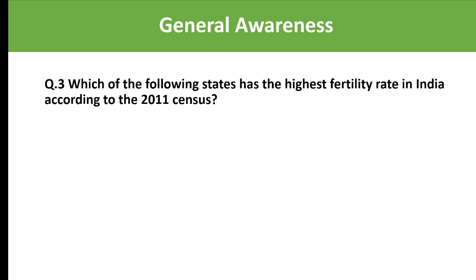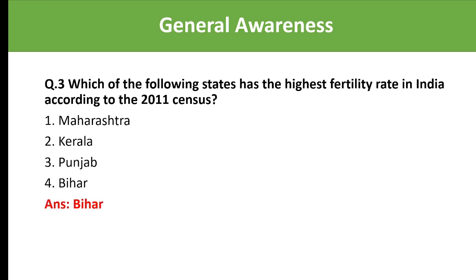Next. Which of the following states has the highest fertility rate in India according to the 2011 census? As I said, the 2011 census is very important from the exam point of view. Options: Maharashtra, Kerala, Punjab, Bihar. So as per the 2011 census, which state has the highest fertility rate in India? And the answer is Bihar.